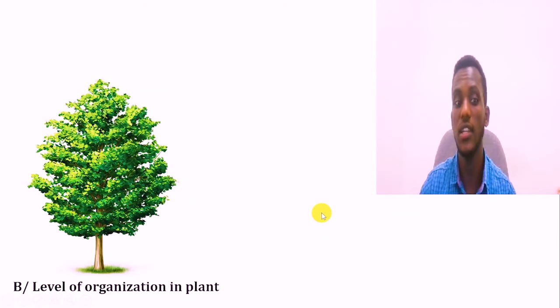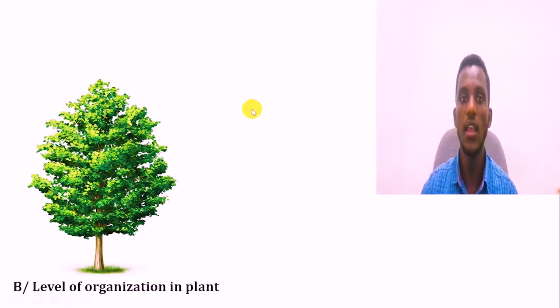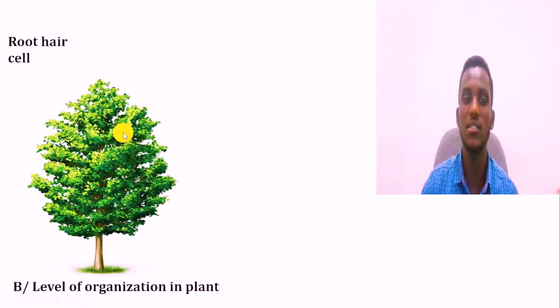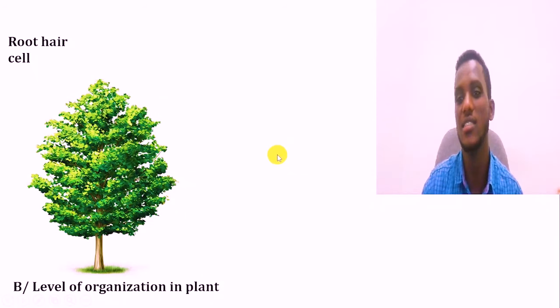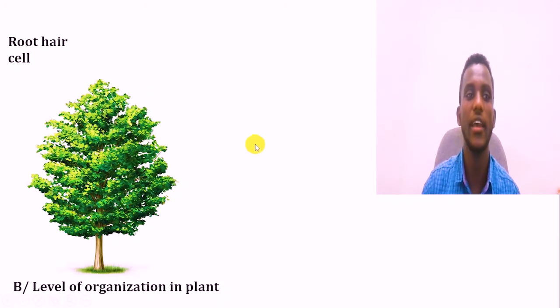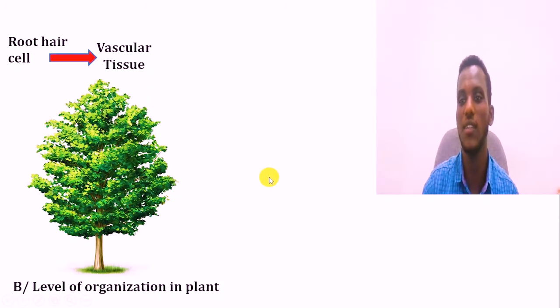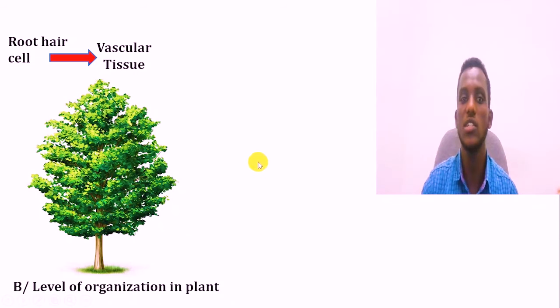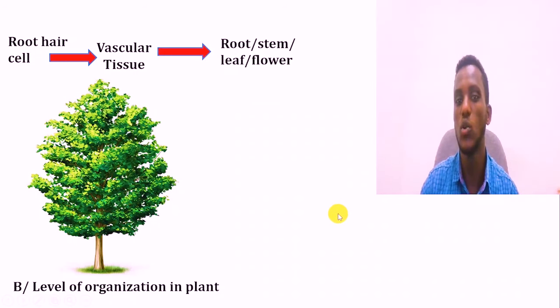cellular organization እንዴት እናስቀምጥ እንችላለን? that is the starter point as you know that is cell, and maybe the cells in cases of that is the ፕላንቶቹ ጋር ወይም እጽዋቶች ጋር ስንመጣ ሴል ስንል root hair cell ሊሆን ይችላል። root hair and a groups of these cells or root hair cell can form maybe vascular tissue. vascular tissue ስንል xylem tissue ሊሆን ይችላል፣ maybe phloem tissue. and a groups of this vascular tissue can form root, stem, leaf and flower which is the organs of plant.